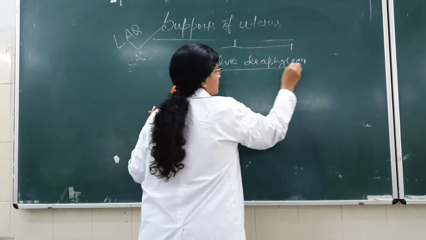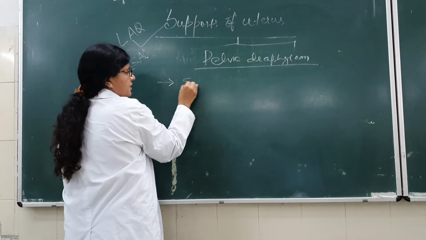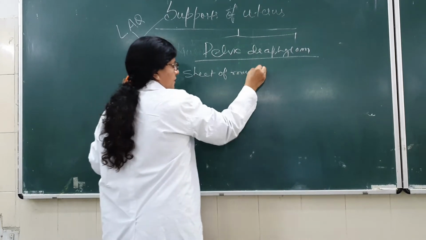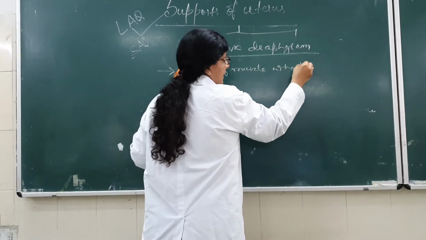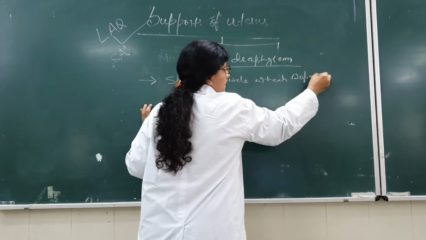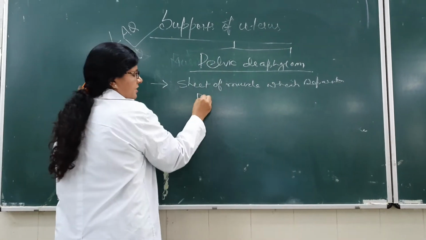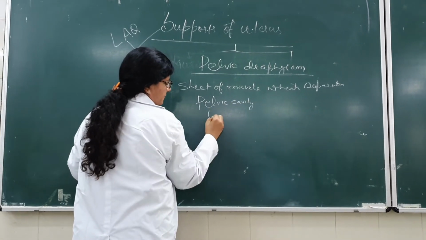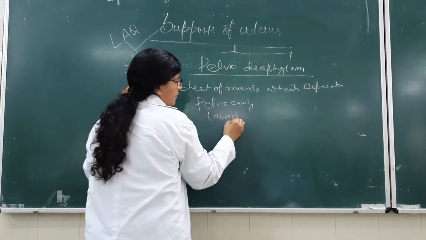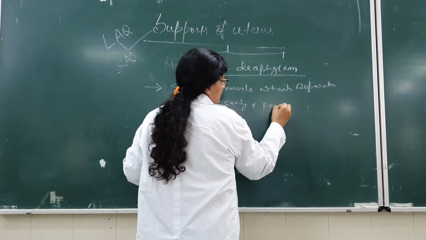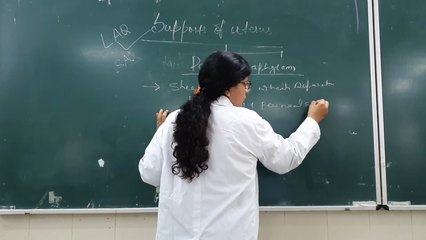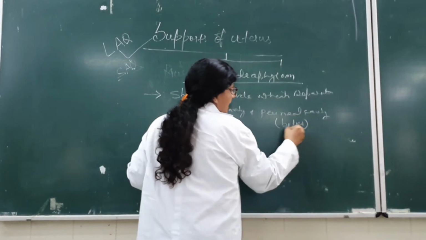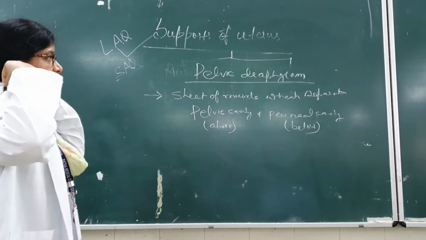The pelvic diaphragm is a sheet of muscle which separates the pelvic cavity above and the perineal cavity below, that is the part of the perineum. So that separates it, and it is the main support.